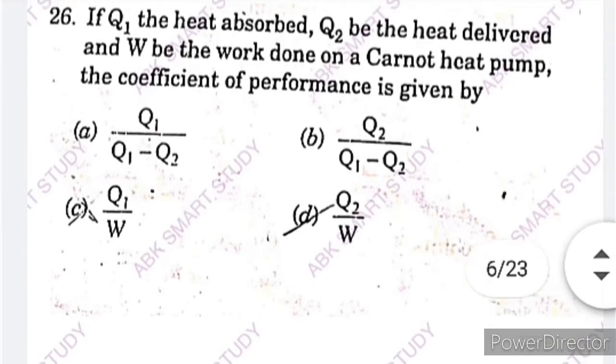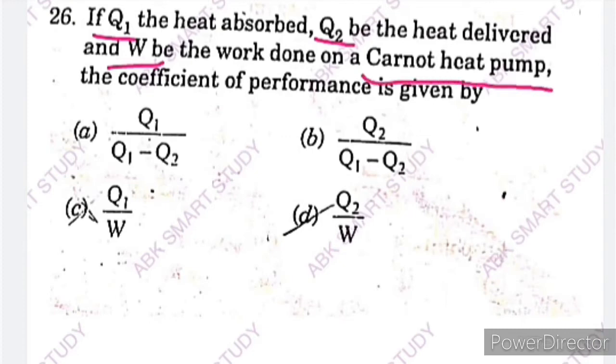Let Q1 be the heat absorbed, Q2 be the heat delivered, and W be the work done on a Carnot heat pump. So here, a Carnot heat pump is given.